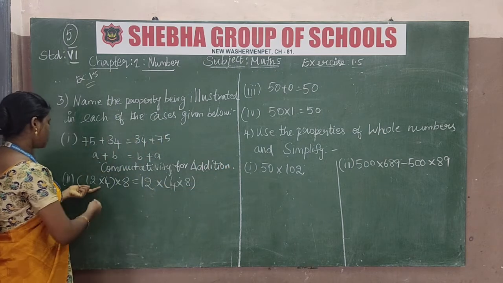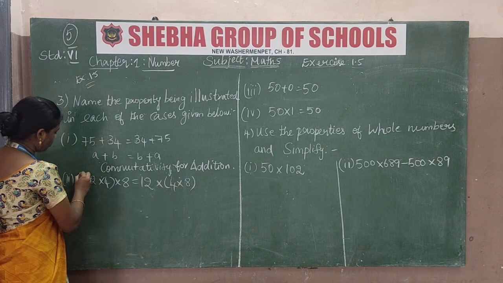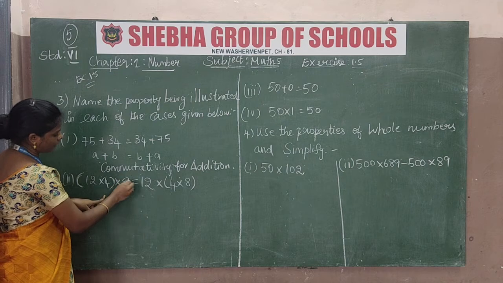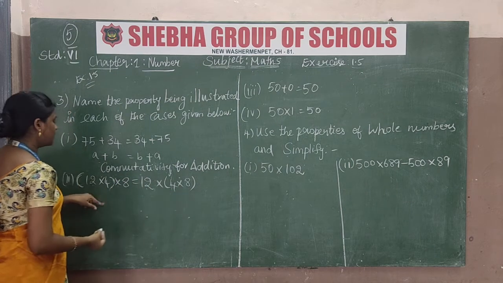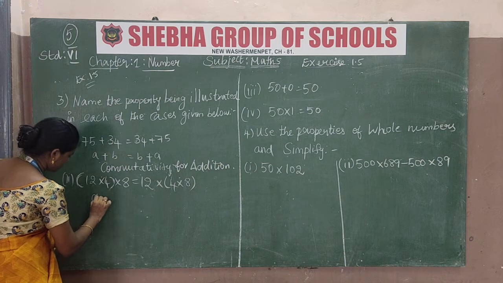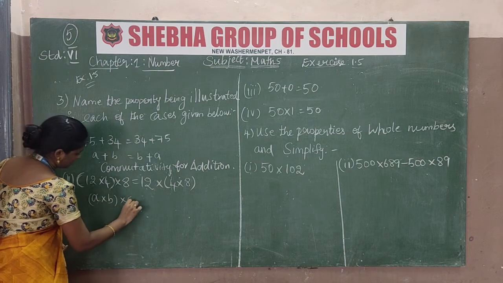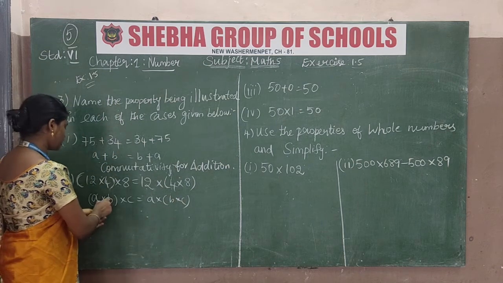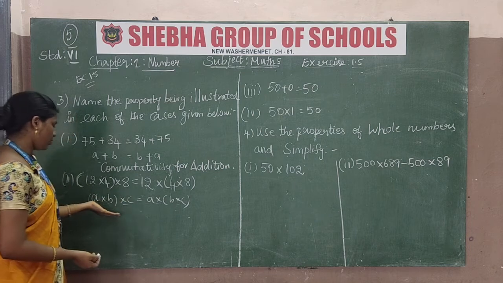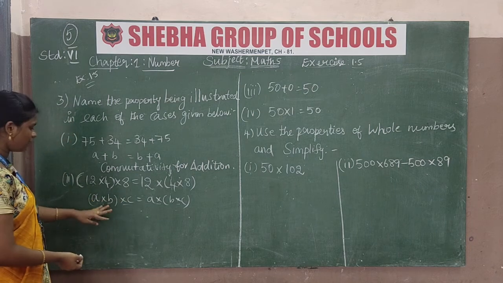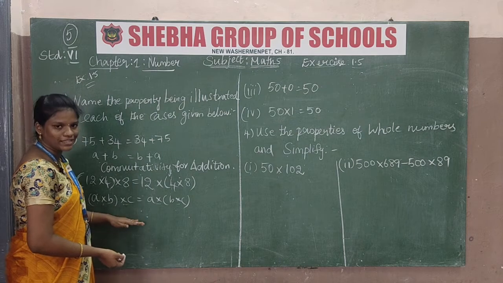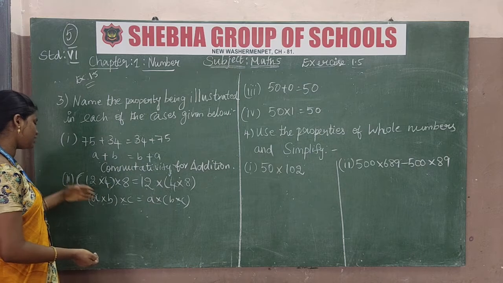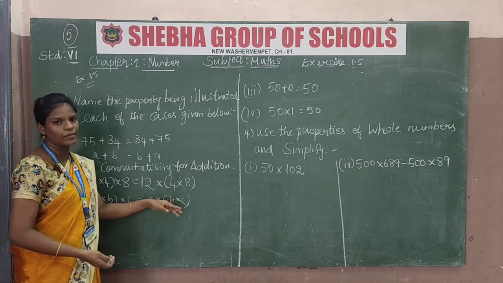And next is (12 into 4) into 8 is equal to 12 into (4 into 8). Let us assume this is (a into b) into c is equal to a into (b into c). First we have to check whether this is a product or multiplication or not. So this is the product, not a plus. This is a multiplication. These symbols are multiplication, and there are 3 integers, a, b and c.